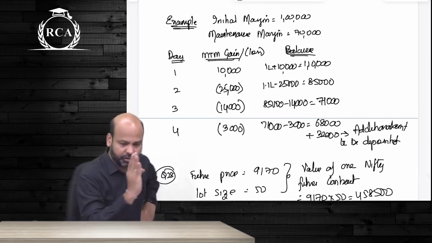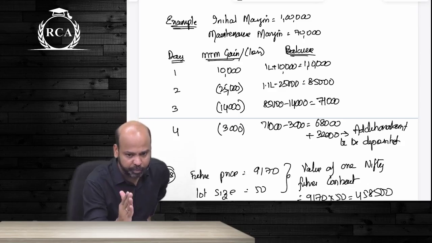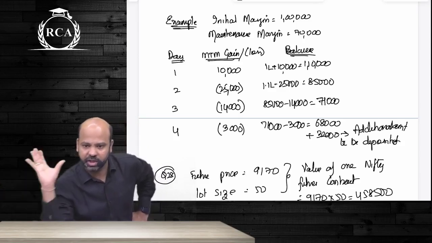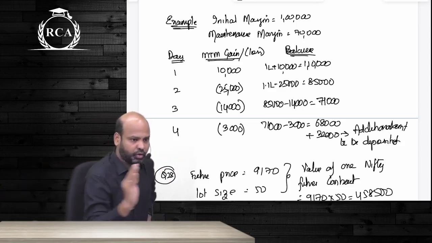So valuation of futures, arbitrage opportunity of futures, hedging using risk-free securities and futures, initial margin and maintenance margin. If you know them in this order, that is sufficient.